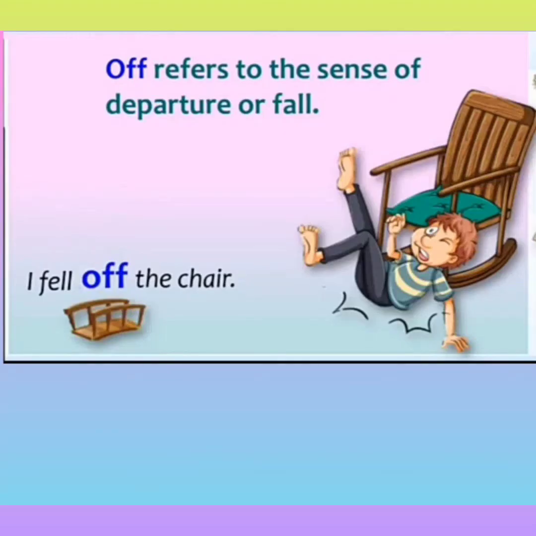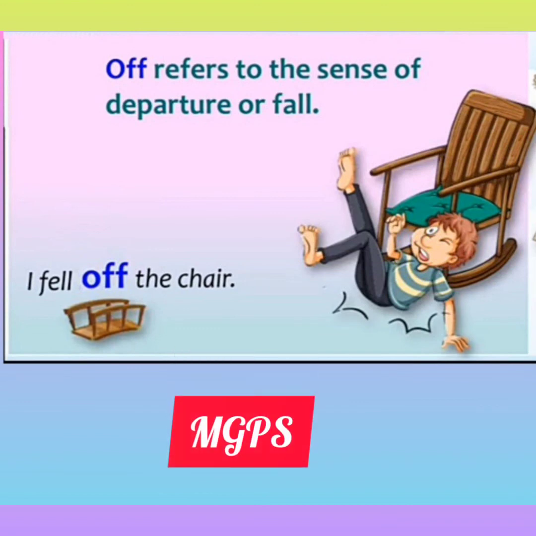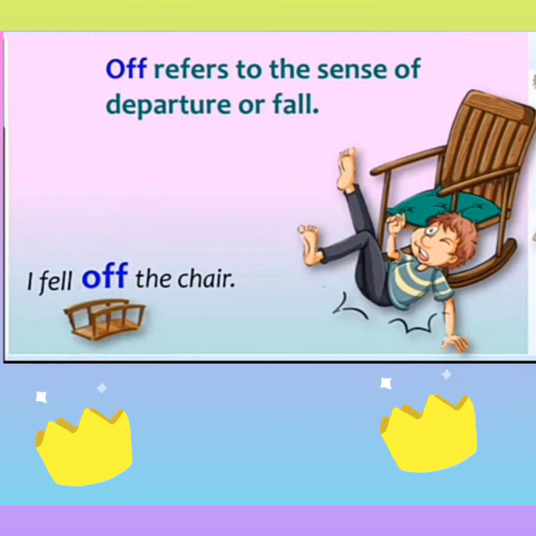Next preposition of movement is off. It refers to the sense of fall or departure. For example, I fell off the chair.